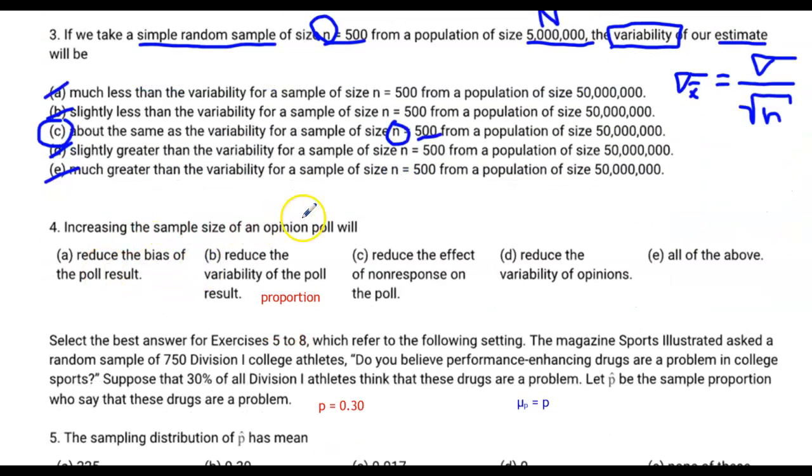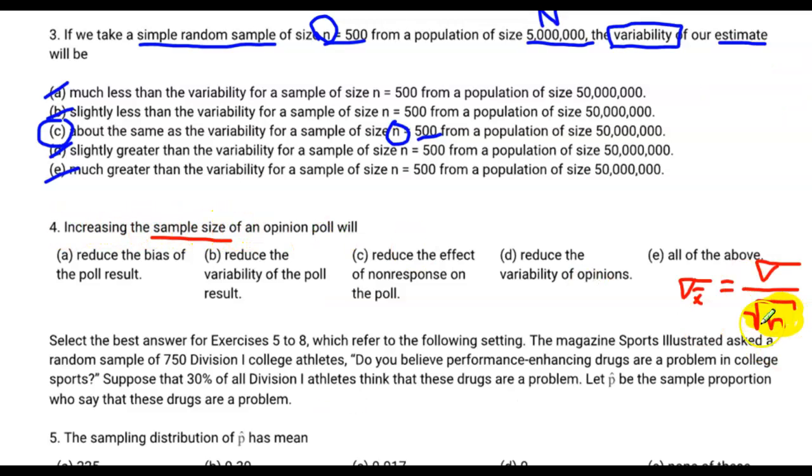All right, increasing the sample size of an opinion poll. It seems to me that increasing the sample size of an opinion poll is tied to the formula that we just wrote down up here, which is related to the sampling distribution's standard deviation. So when it talks about increasing the sample size, that means that n value is going to go up. When we increase the value of a denominator of a fraction, the value of the fraction overall goes down. So the variability of the statistic, the variability of the sampling distribution, I should say, is going to go down. A couple of the options talk about reducing here. In fact, all of them talk about reducing. Let's see what exactly goes up and what exactly goes down.